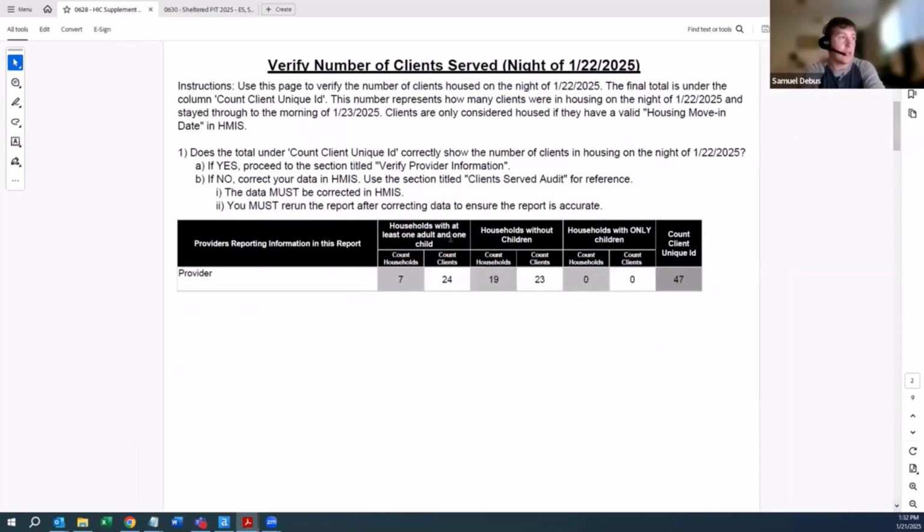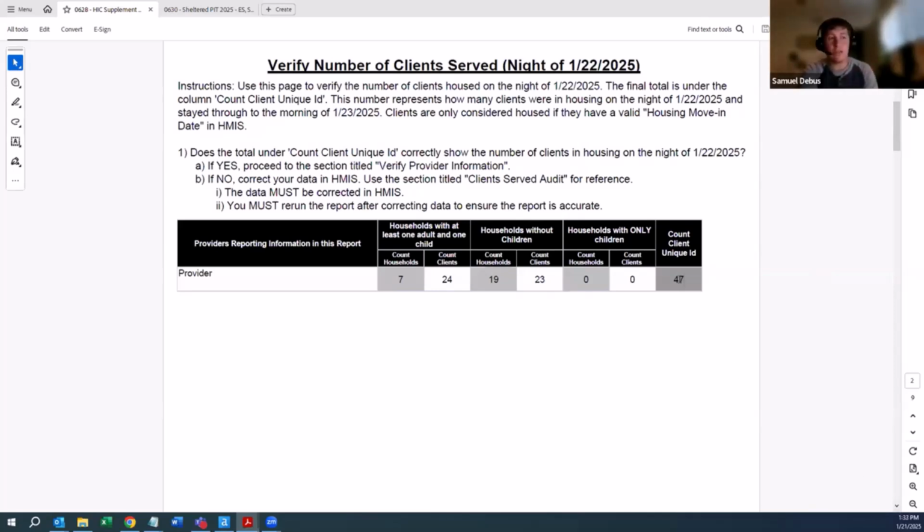The only difference here is that this is looking for clients who are housed on the night of the PIT. So if you have 100 clients in your permanent housing program and 50 are housed and 50 clients have a voucher but are not yet housed, don't have a lease, only the clients who are housed will show up on this report. The HIC is only looking for clients who are literally sheltered and housed on the night of the PIT. So we just want to be really careful to understand that this number is showing the clients who are housed and not all clients in your program when you have a PSH, a RRH, or an other permanent housing program. The same thing applies here.